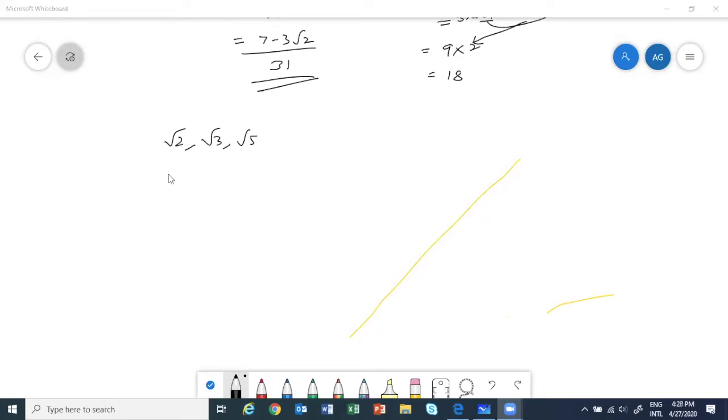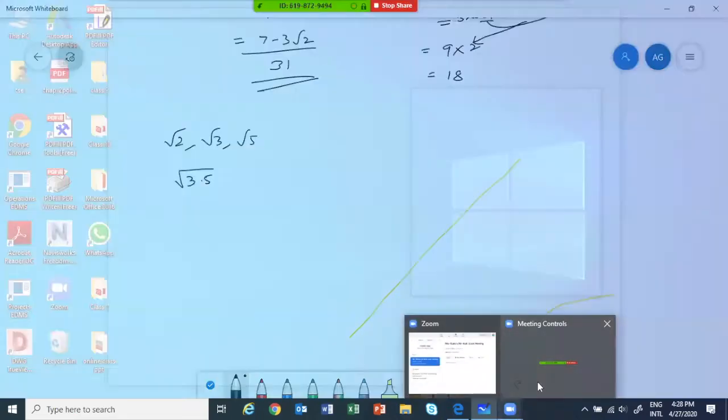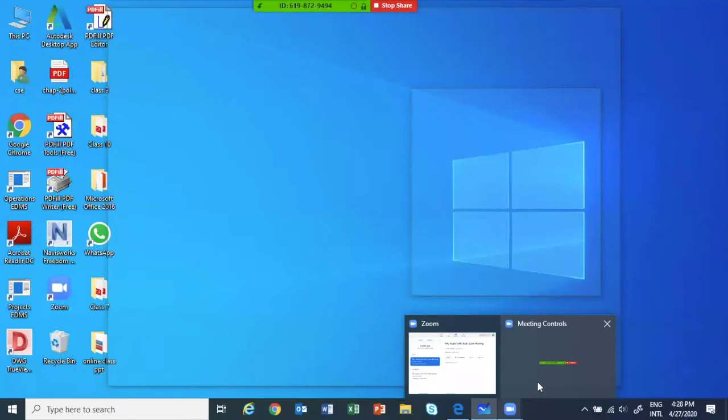Then we won't be able to use Pythagoras theorem. So how to represent those numbers, we will learn. Let me take the example: suppose you have to represent under root of 3.5. We can take any number, but I will teach you how.